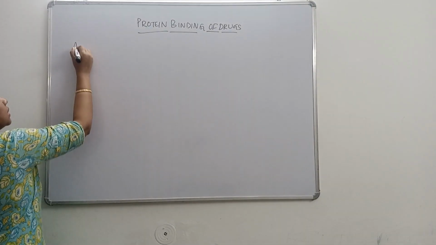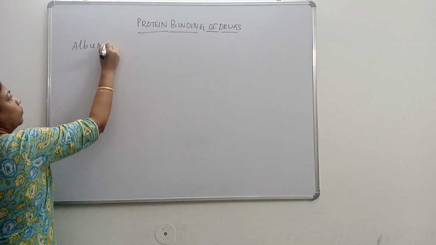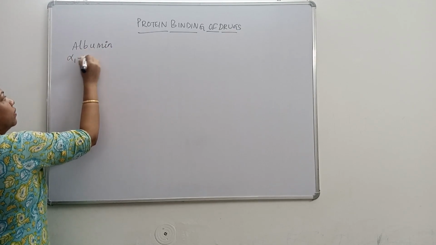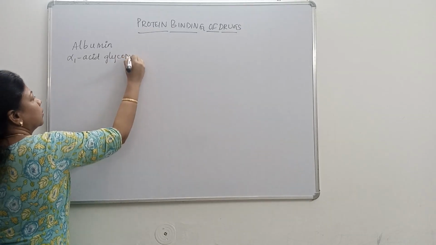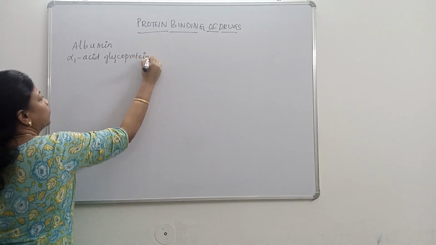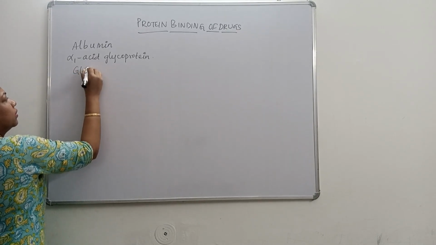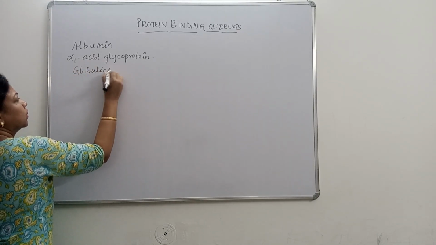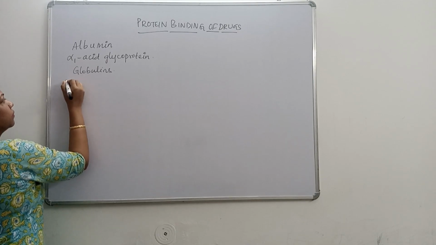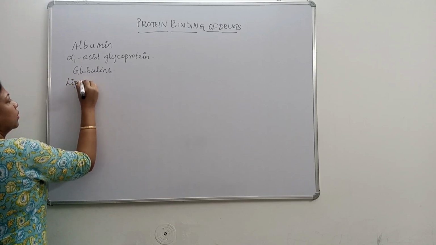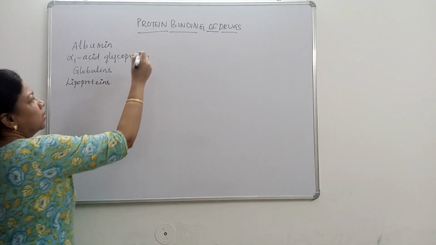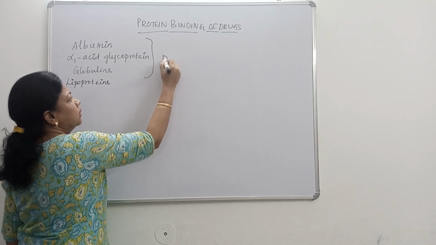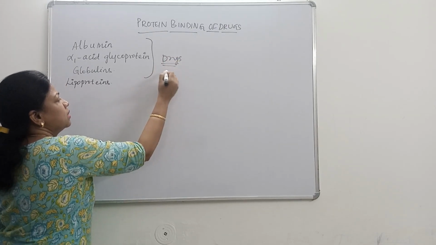Such proteins are albumin, alpha 1 acid glycoprotein, globulins, and lipoproteins. Mainly these four proteins bind with drugs and change the properties of the drug.